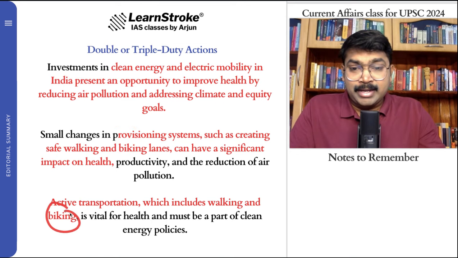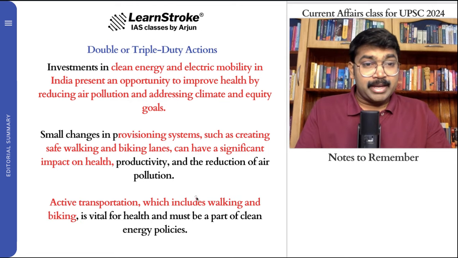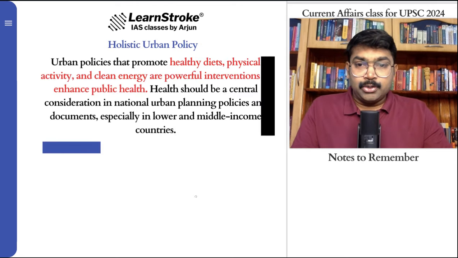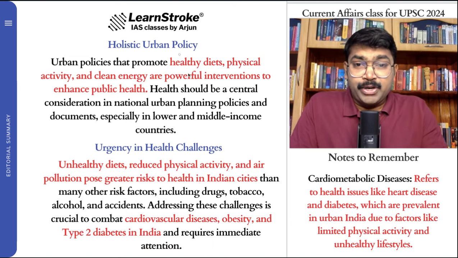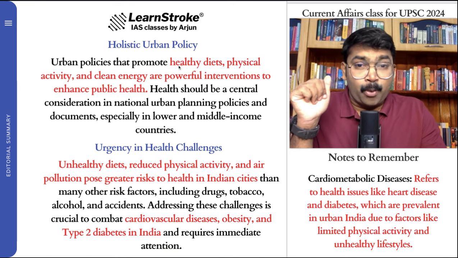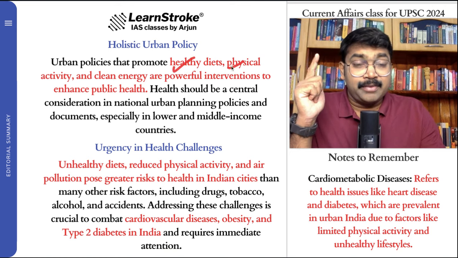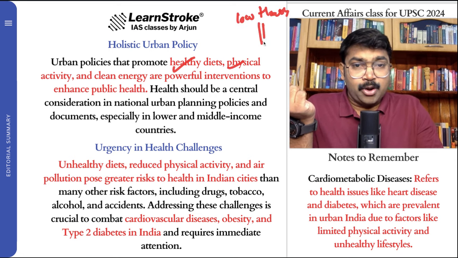And definitely biking and walking are very important in creating policies, because biking means cycling is really good. Also, we should have investments in all these areas, and we should promote healthy diets and physical activity, or else you get low health, meaning your health is very low.